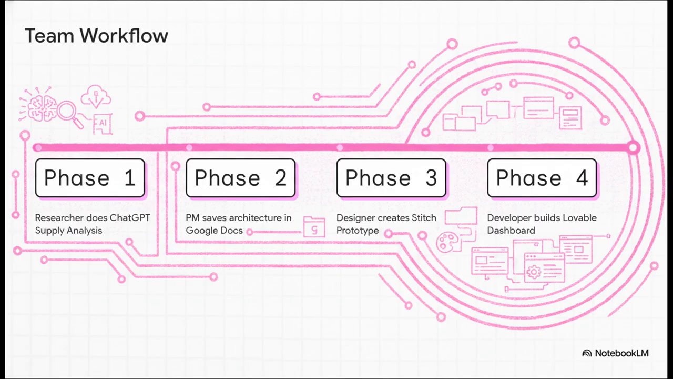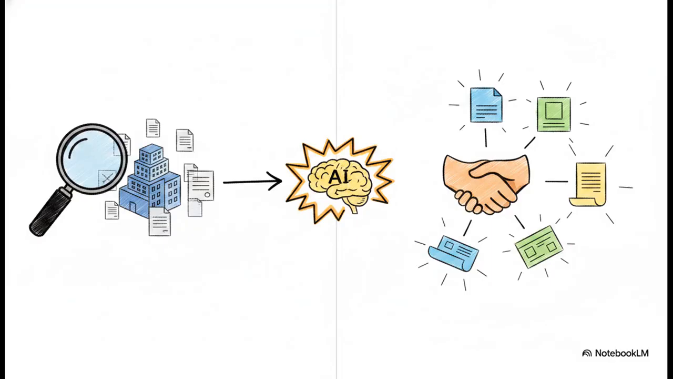Every single teammate's output perfectly feeds the next node. It's just a flawless pipeline. Let's look at the actual prompts powering phase 1. We start by pasting a chamber directory into ChatGPT to analyze who fits the city's problem and what their ROI could be.